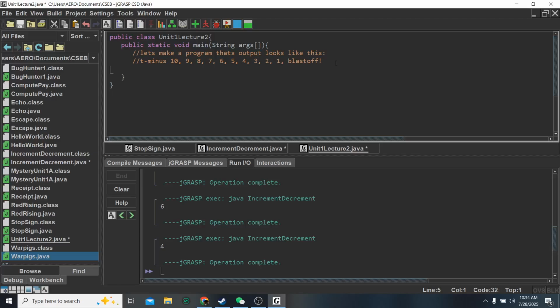Okay, guys, so for today's lecture, we're going to make a program that's going to make a countdown. It's going to be like T minus 10, 9, 8, 7, 6, 5, 4, 3, 2, 1, blast off. In order to do that, we're going to have to use something called a control structure. A control structure is a thing in programming that has a very special effect.